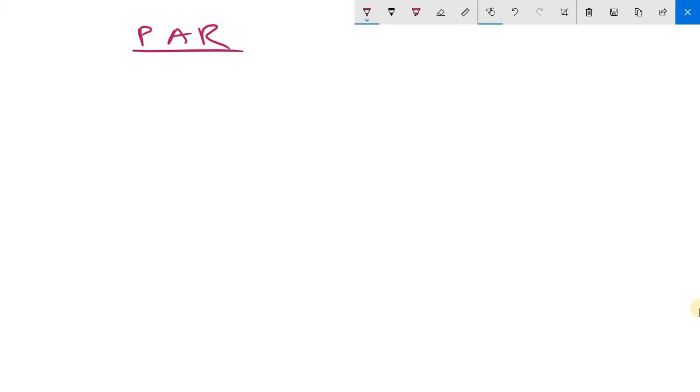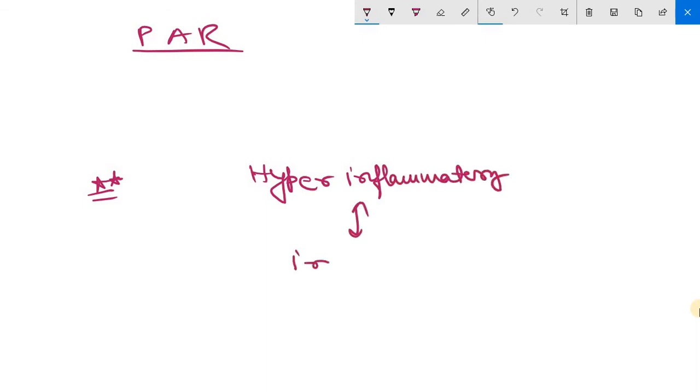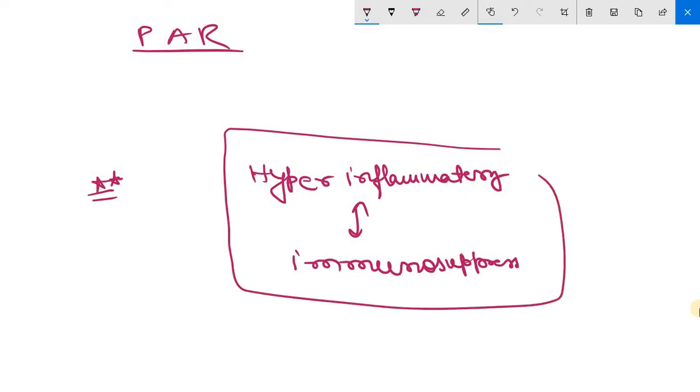Clear? Now, an important point: the hyperinflammatory state initiated by sepsis also activates counter-regulatory immunosuppressive mechanisms, which may involve both innate and adaptive immune cells. As a result, a septic patient may oscillate between hyperinflammatory and immunosuppressive states, as we have discussed. It is oscillating between these two, the hyperinflammatory state and the immunosuppressive state.